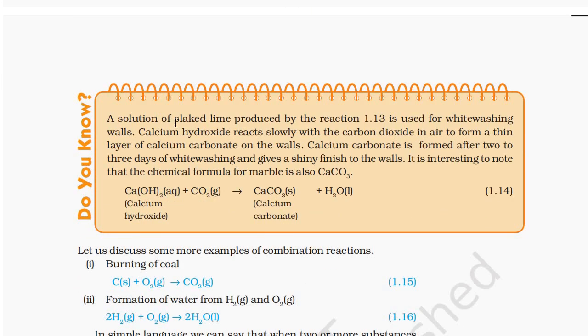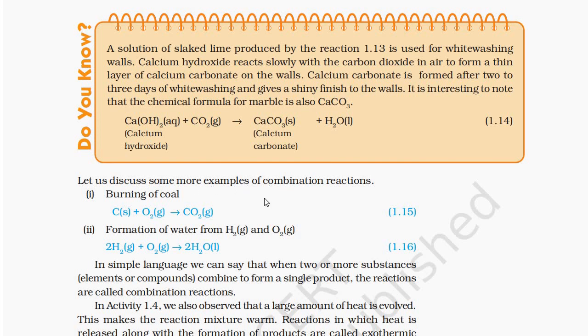reaction. A solution of slaked lime produced by the reaction 1.13 is used for whitewashing walls. Calcium hydroxide reacts slowly with the carbon dioxide in air to form a thin layer of calcium carbonate on the walls. Calcium carbonate is formed after 2 to 3 days of whitewashing and gives a shiny finish to the walls. It is interesting to note that the chemical formula for marble is also calcium carbonate, CaCO3. Calcium hydroxide Ca(OH)2 plus carbon dioxide CO2 gives calcium carbonate CaCO3 plus H2O.